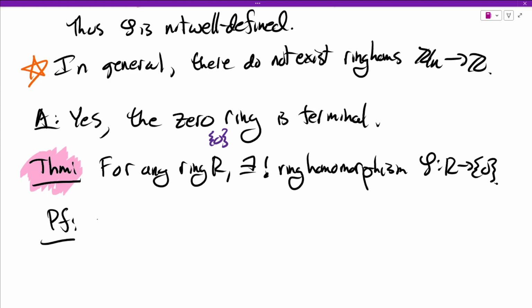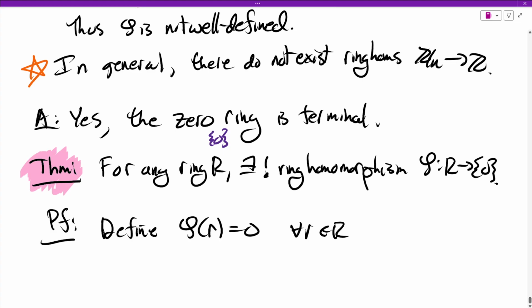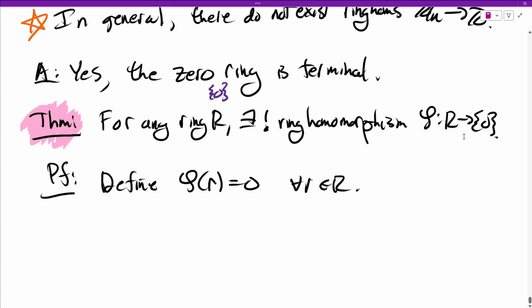So not only is there just one ring homomorphism, there's just one function. So we only have one choice to define phi as. We have to send everything to 0 for all r in R. And then we have to do all of our checks, right? Let's check it's a homomorphism. Well, phi of 1_R needs to be 1, but phi of 1_R is 0.